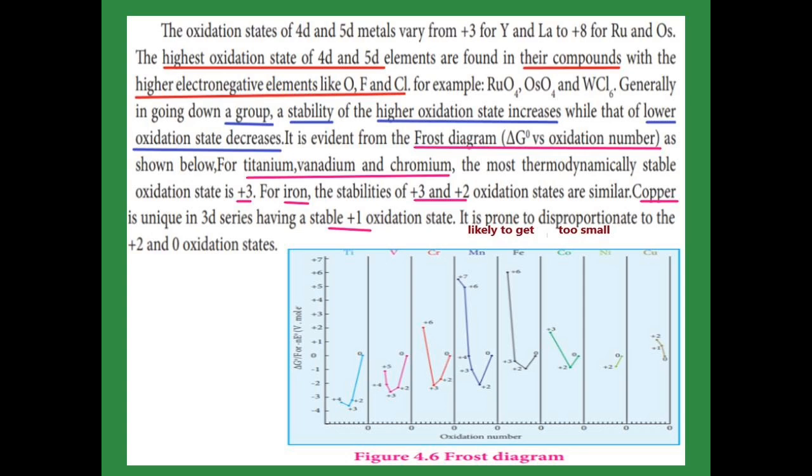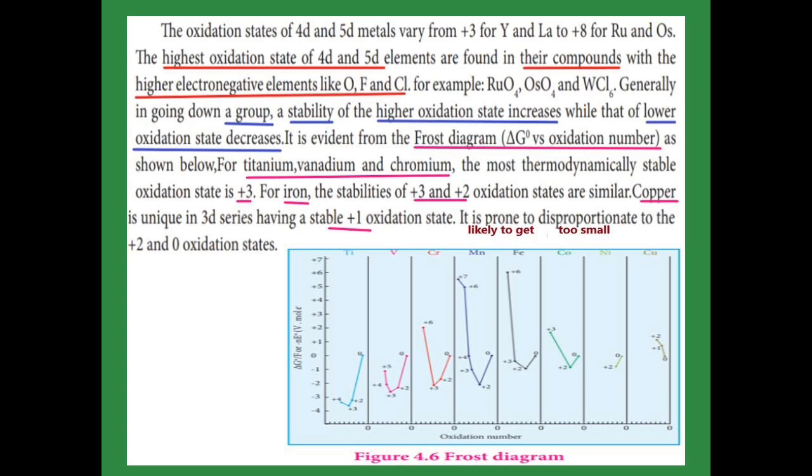The oxidation states of 4d elements run from yttrium with plus 3 up to ruthenium, which is plus 8. For 5d elements, the oxidation state starts from plus 3 for lanthanum and reaches plus 8 for osmium, so the oxidation state increases.